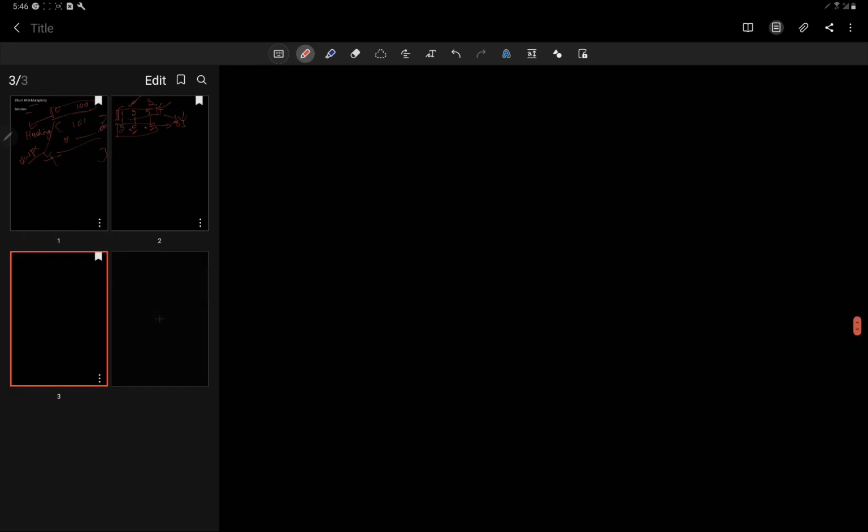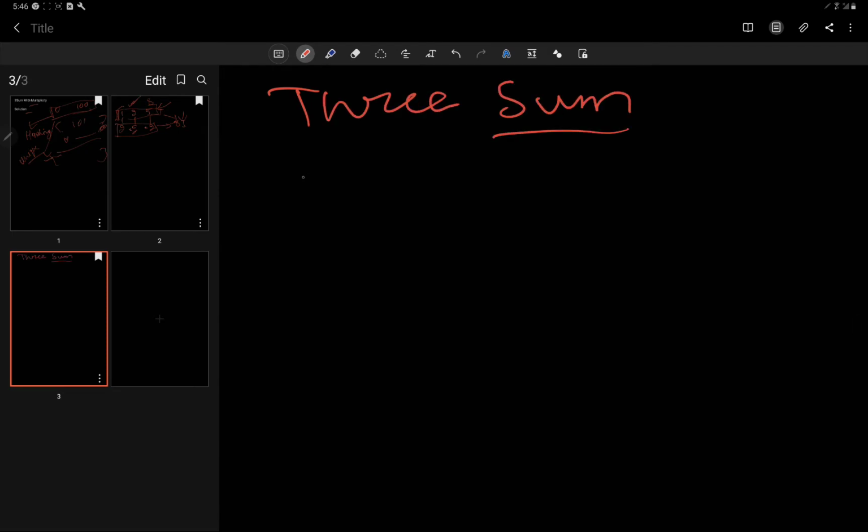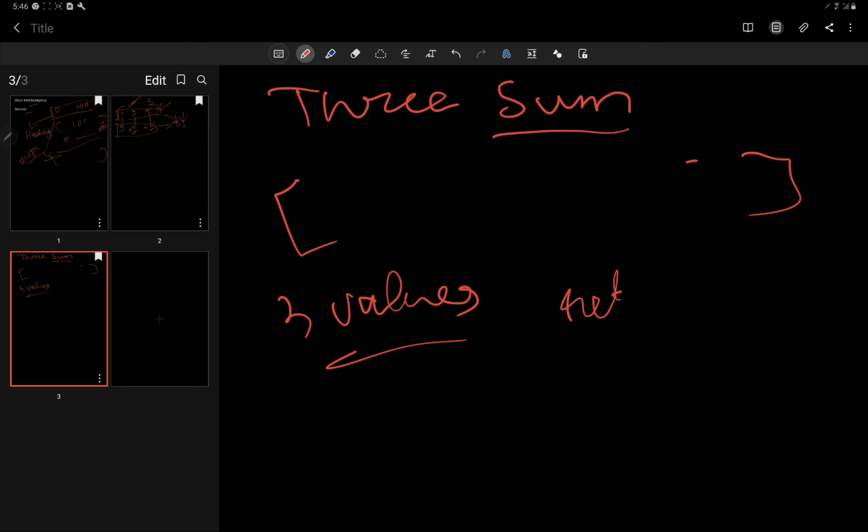Now the question is the same as the 3Sum problem, in which we are given an array and we have to return the triples which make the sum equal to the target or equal to 0. We use the two pointer technique here.